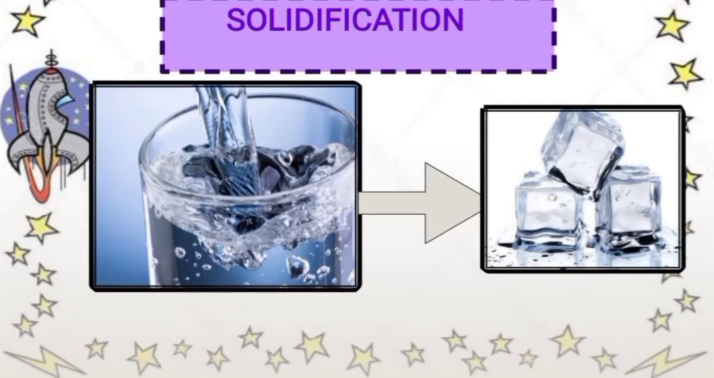Now let's revise what is solidification. The process by which a liquid changes into a solid on cooling is called solidification. Freezing of water into ice is a form of solidification. If you fill water in an ice tray and keep it in the freezer, you will see that after some time the water turns into ice cubes.